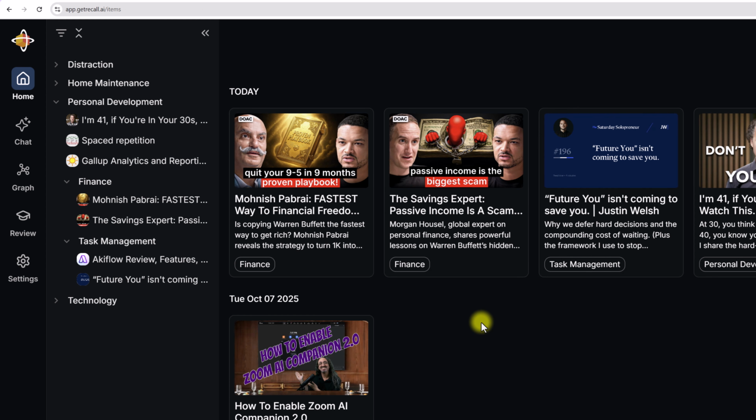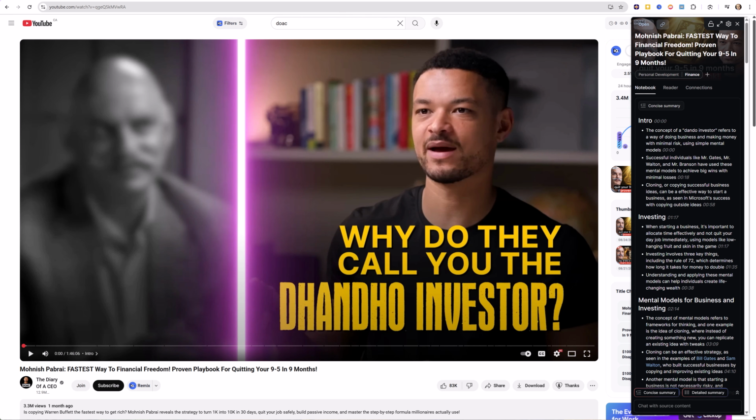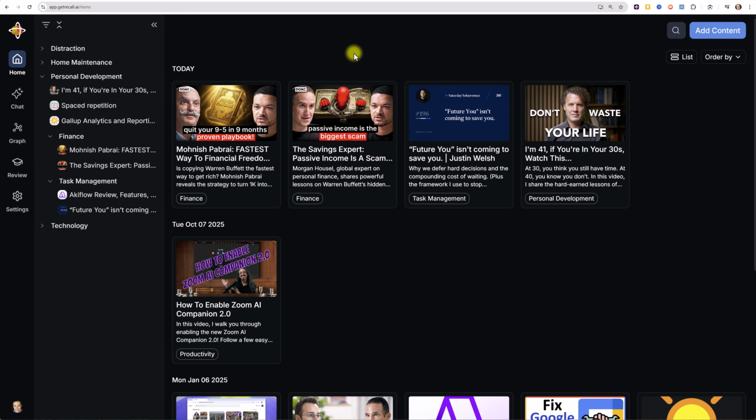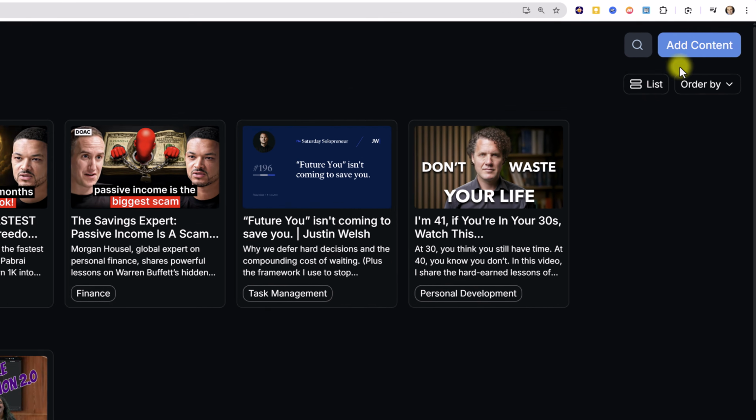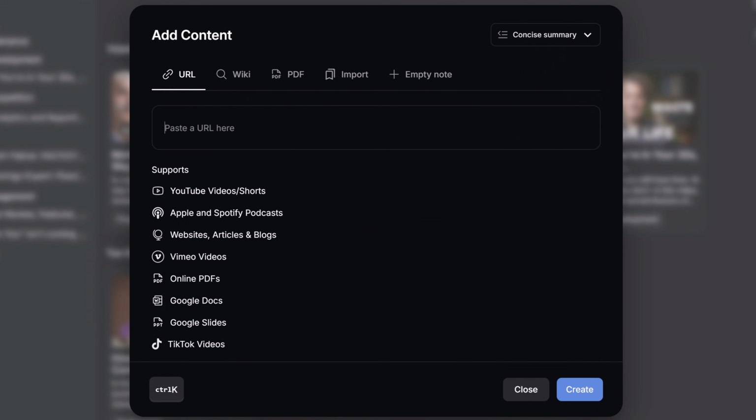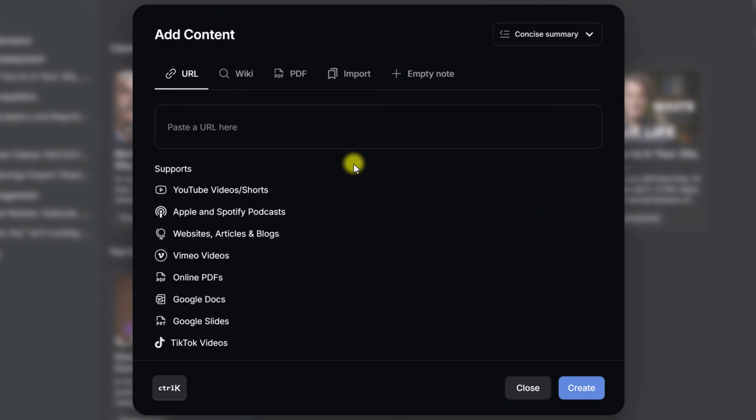Let's take a look at one more quick example. You already saw me use the browser extension, but don't worry, you can take your own notes, upload your own PDFs and documents, or paste in other sources as well. Here within the Recall app, I can select Add Content, and we've got a variety of different ways in which we can add that content.